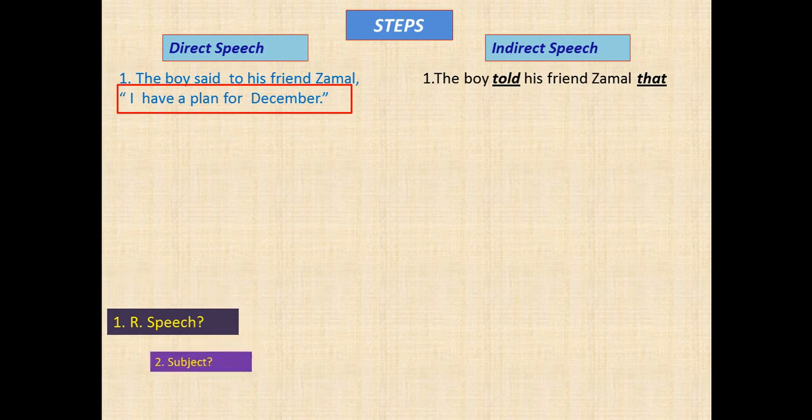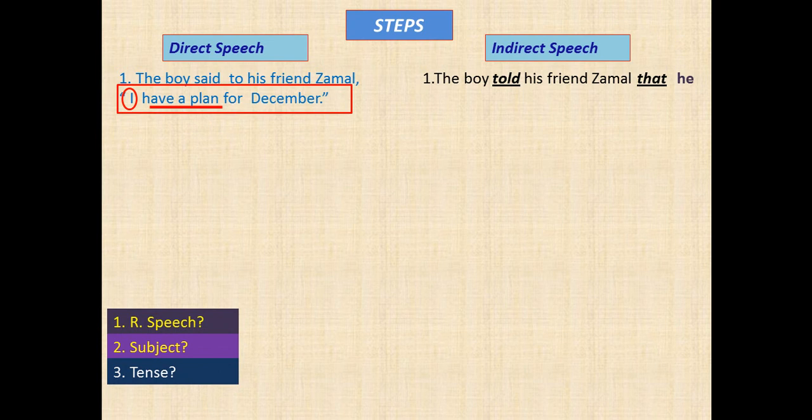Next, look at the subject of the reported speech, and it is I, which belongs to first person, and you know that first person is replaced by the subject of the reporting verb, and here the subject is the boy. So this is the change: he. Later on, look for the tense, and it is present simple.